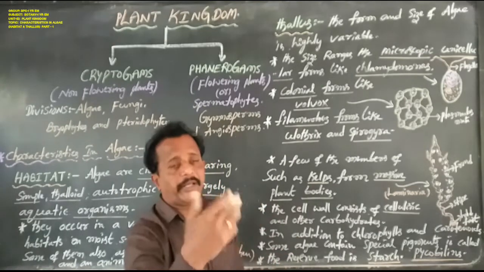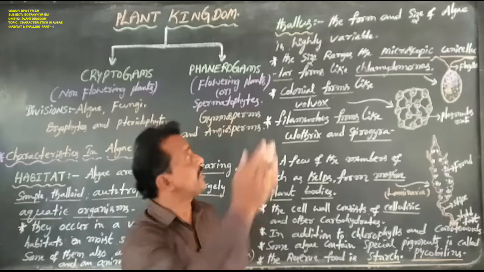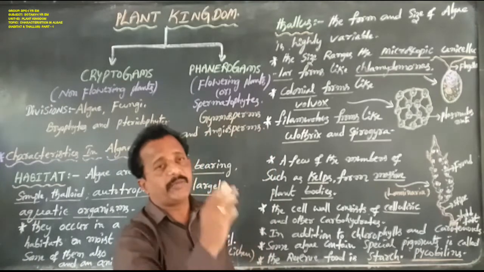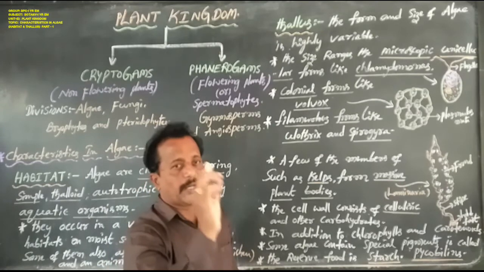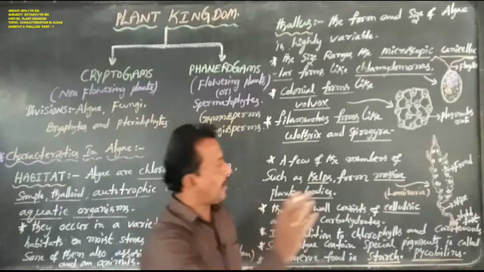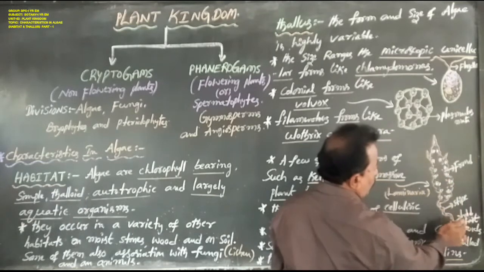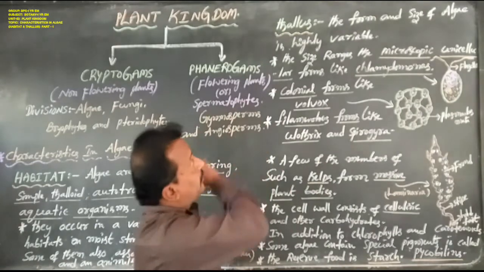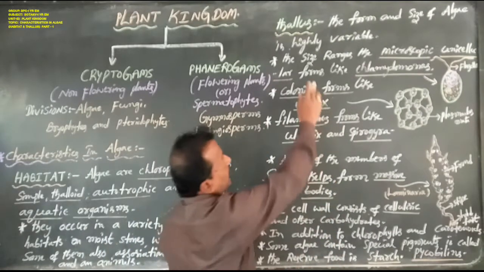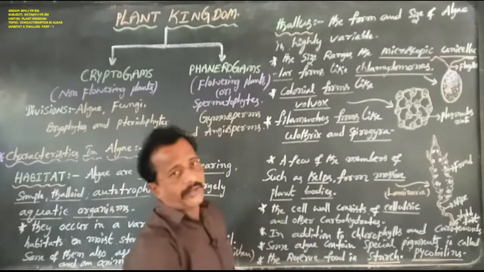The plant body is not differentiated into true root, true stem and true leaves, that is called thallus. This is the meaning of thallus. The form and size of algae is highly variable.